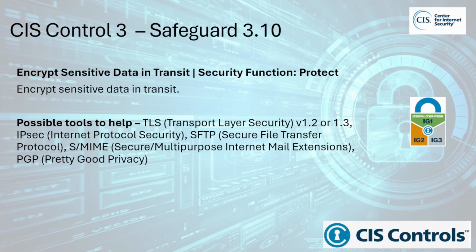Why is the safeguard important? 1. Protection against eavesdropping and man-in-the-middle or MITM attacks. When data is transmitted over networks, it can be intercepted by malicious actors. This is especially a concern in untrusted environments like public internet or Wi-Fi networks. Encryption ensures that even if an attacker intercepts the data, it will be unreadable without the proper decryption key.